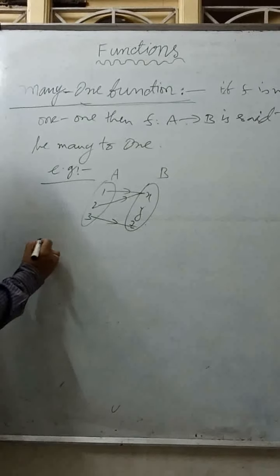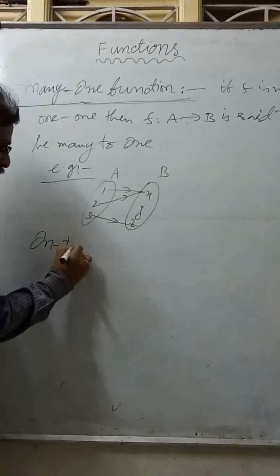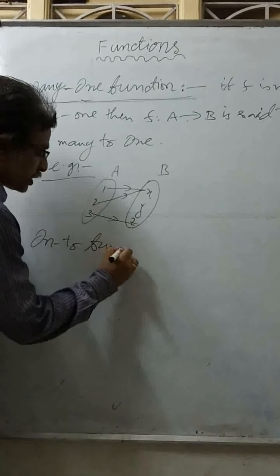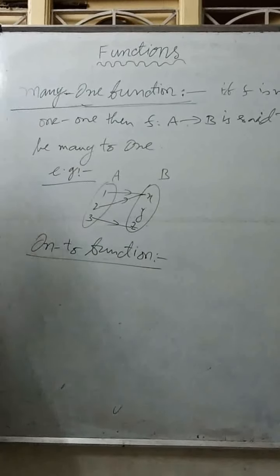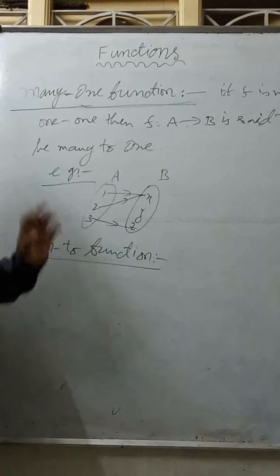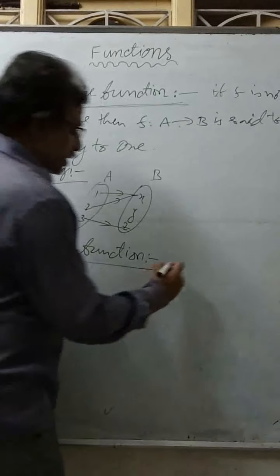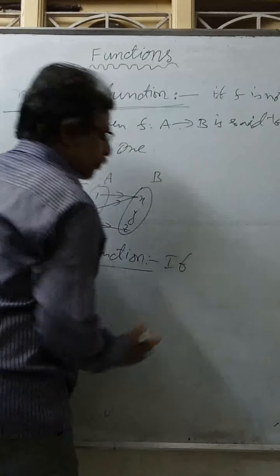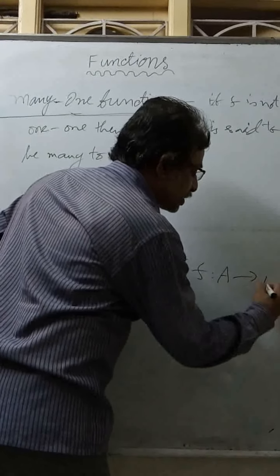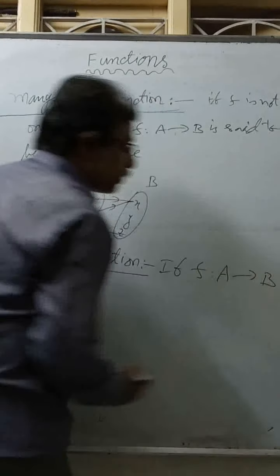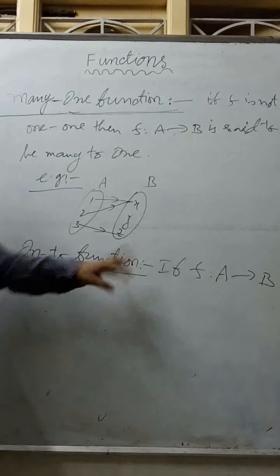The next type is onto. Onto function. What is an onto function? Onto function means if f is a mapping from A to B and is a function. Same as I said for one-one.